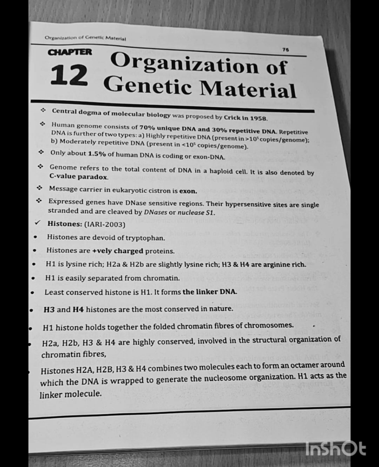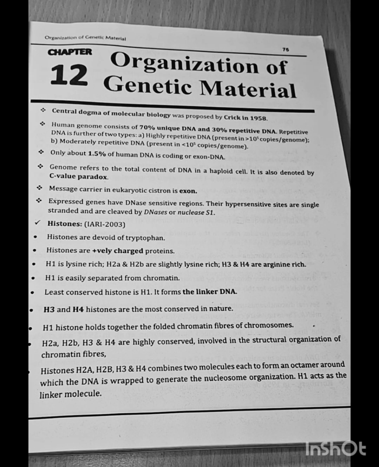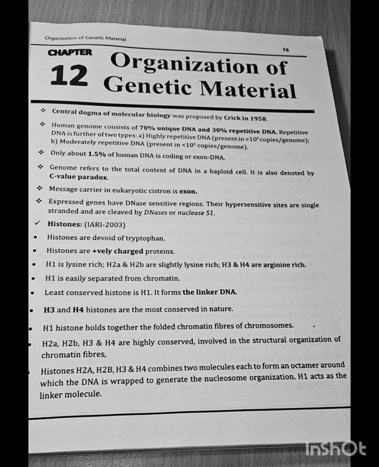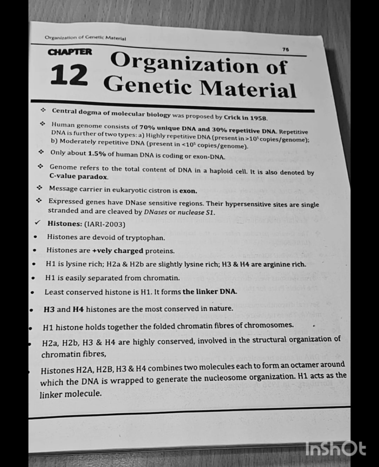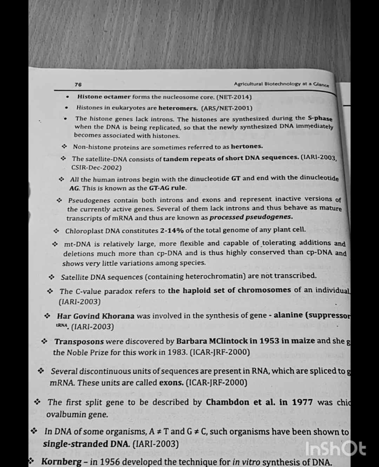H1 histone holds together the folded chromatin fiber of chromosome. H2A, H2B, H3 and H4 are highly conserved, involved in the structural organization of chromatin fibers. Histones H2A, H2B, H3 and H4 combine two molecules each to form an octamer round which the DNA is wrapped to generate the nucleosome organization. H1 acts as the linker molecule. Histone octamer forms the nucleosome core.